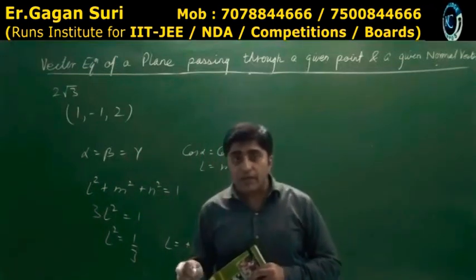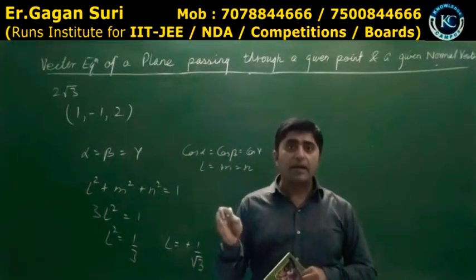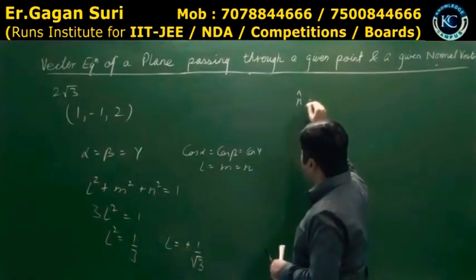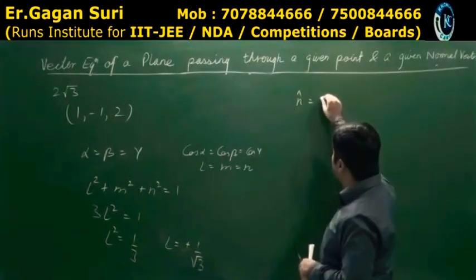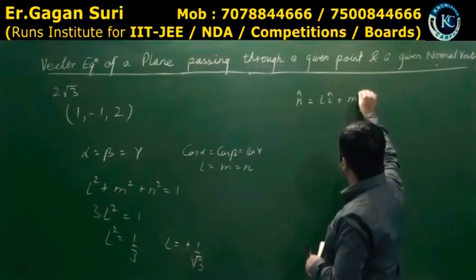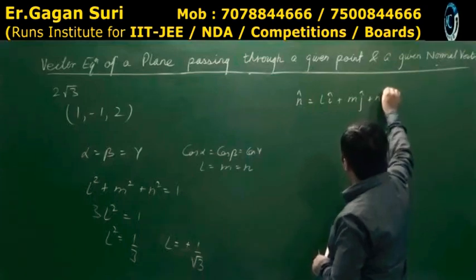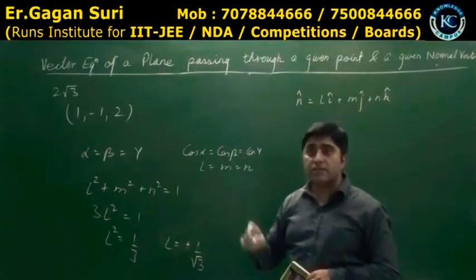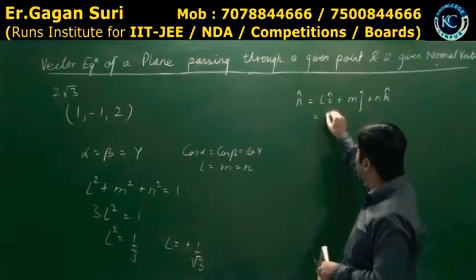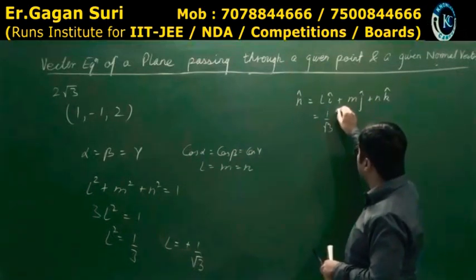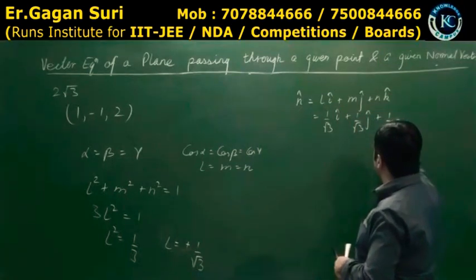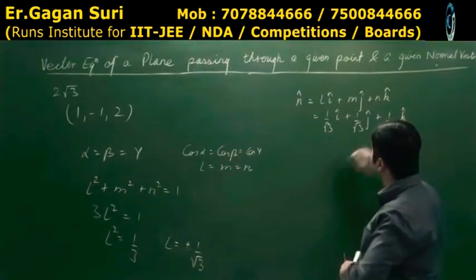What will be the unit vector? Because if I have l, m and n, I get a unit vector. What will be the unit vector? n cap. It will be, actually it is li plus mj plus nk. l, m and n are direction cosines. And direction cosines are all 1 by root 3. So 1 by root 3 i plus 1 by root 3 j plus 1 by root 3 k.